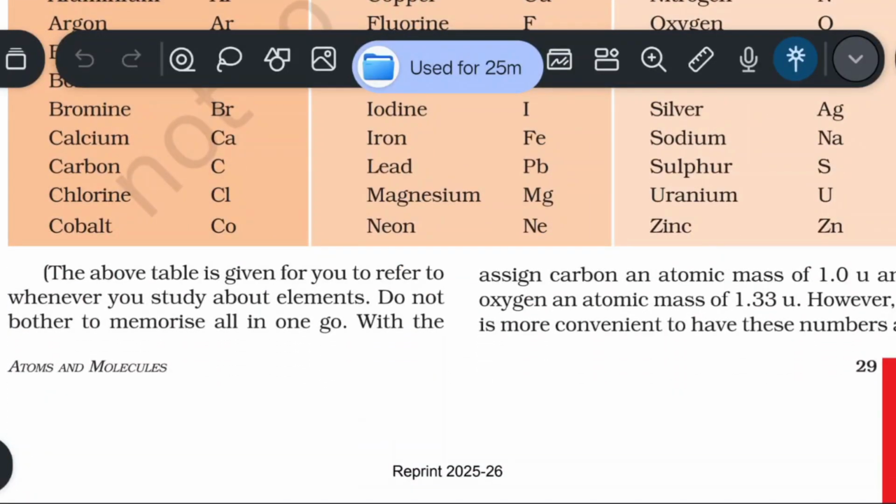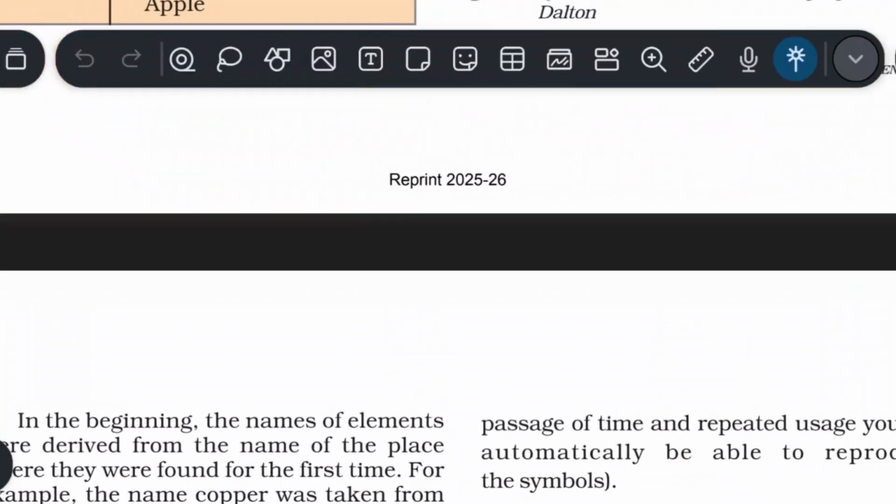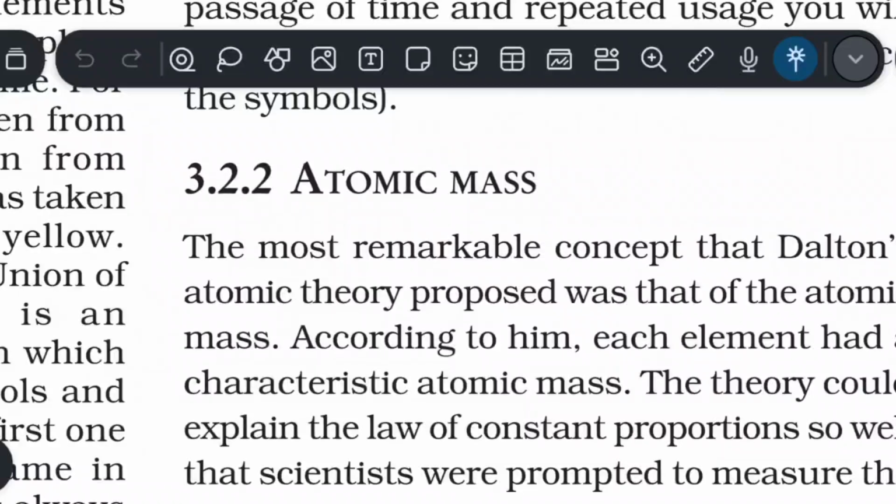The above table is given for you to refer to whenever you study the above elements. Do not bother to memorize all in one go. With the passage of time and repeated use, you will automatically be able to reproduce the symbols.